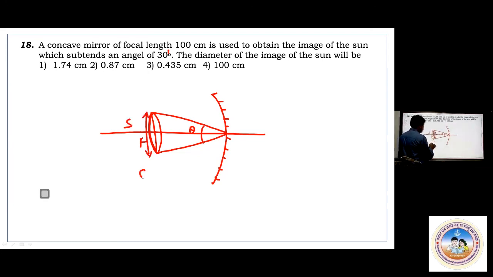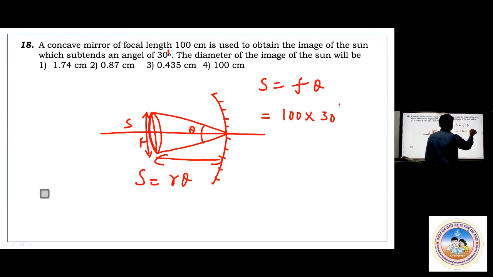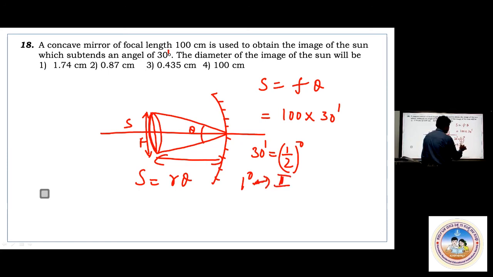It is like S equals R theta. R is nothing but the focal length here, so S is nothing but F theta. Actually, the concept is over here. F is 100 centimeters, they have given. Into theta, which is 30 minutes. 30 minutes is nothing but half a degree, 0.5 degree. And you have to convert it into radians. 1 degree is nothing but pi by 180 radians.